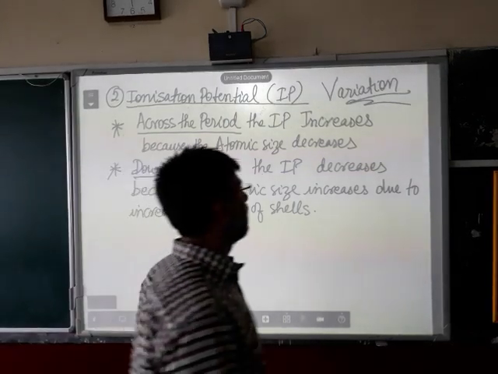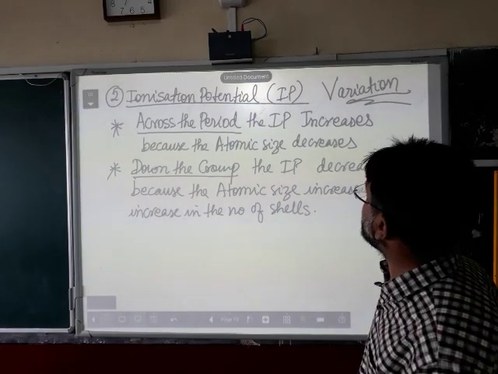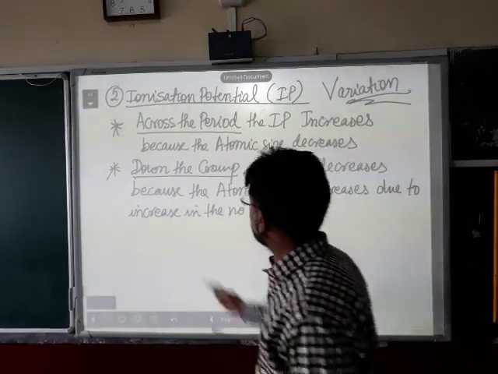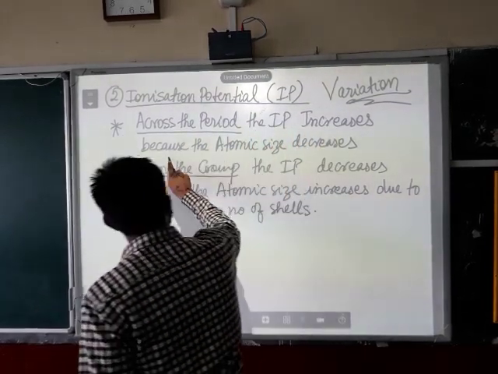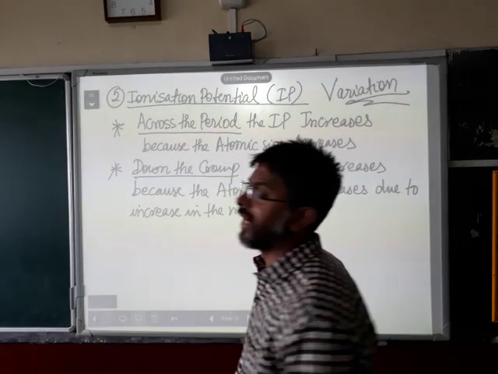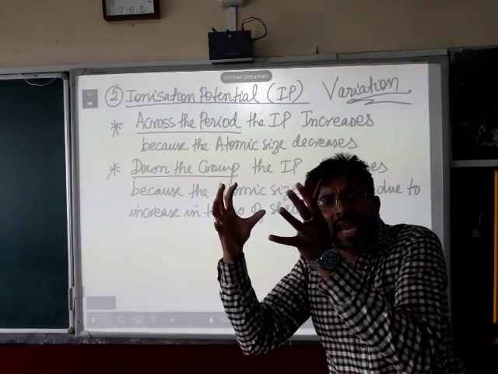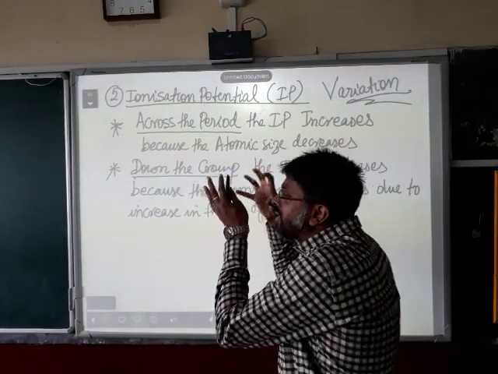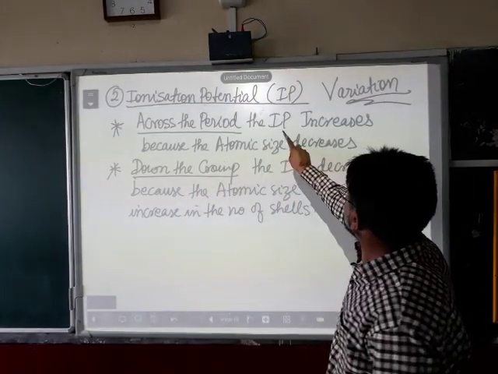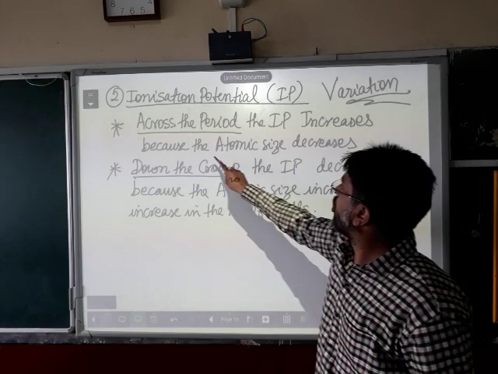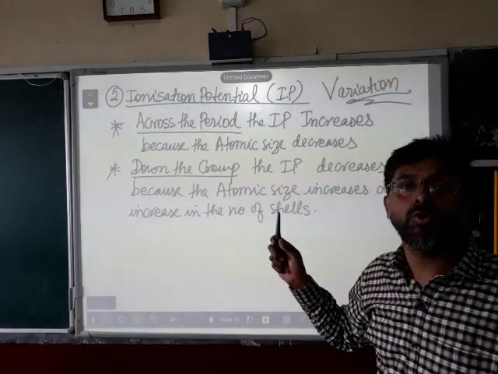The second periodic property to be understood in detail now. You already know the meaning of ionization potential, IP. Let us understand the variation. Across the period, the ionization potential increases. If you move from left to right, the ionization potential is increasing. Why? Because the size of the atoms is becoming smaller. With smaller atoms, it is difficult to remove electrons from their valence shell. That is why the ionization potential increases, because the atomic size decreases. That is the variation across the period with regard to IP.